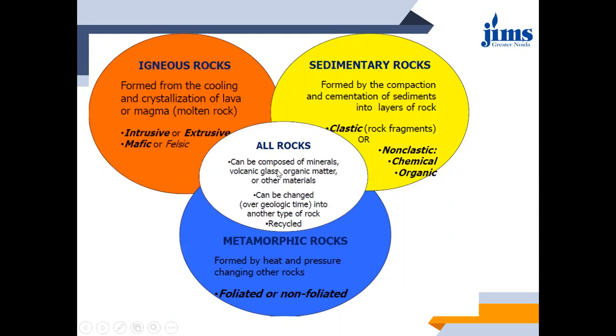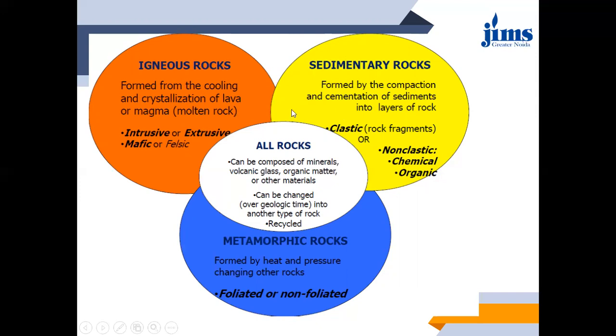Now what are these three kinds of rocks? Igneous, sedimentary and metamorphic. How are igneous rocks formed? They are formed from the crystallization and cooling of lava or magma, that is the molten rock. So when it comes to classification, these igneous rocks can be classified into intrusive or extrusive. We'll see the detail further. Or mafic or felsic.